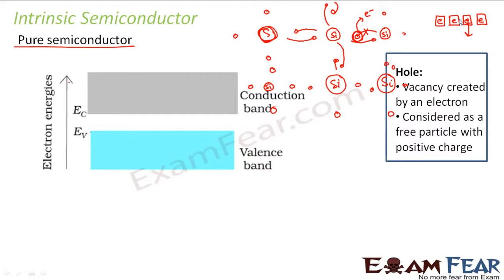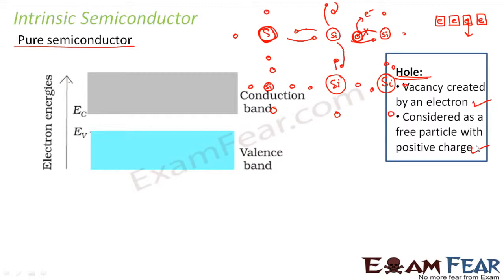So please note these two points about hole. Hole is not a particle. Hole is a vacancy created by an electron. It is considered as a free particle with positive charge. That is just an imaginary concept to make things easy to understand. Right?